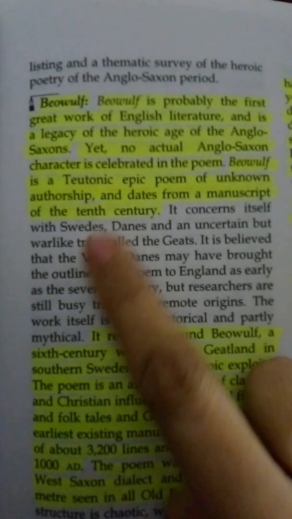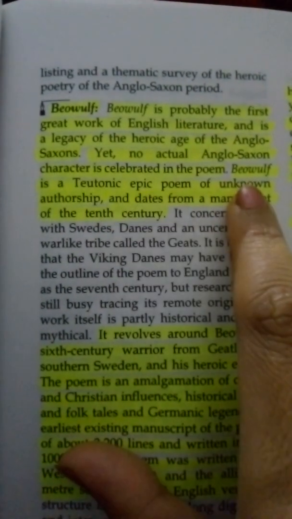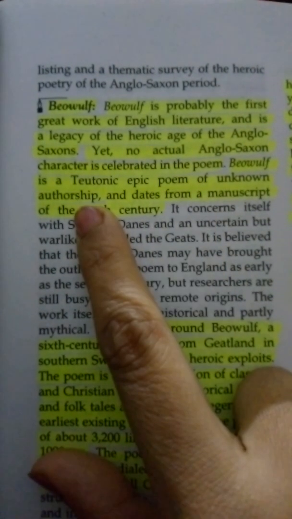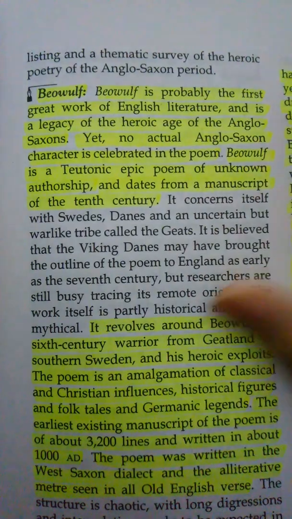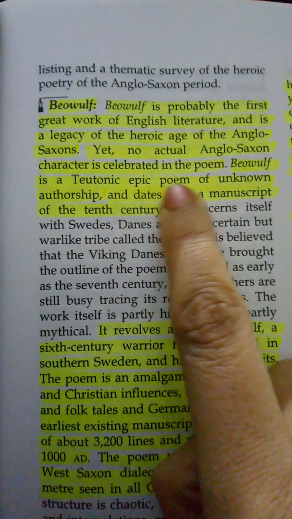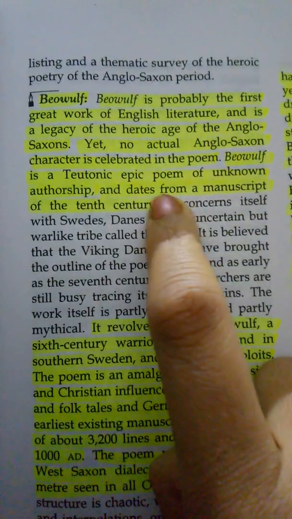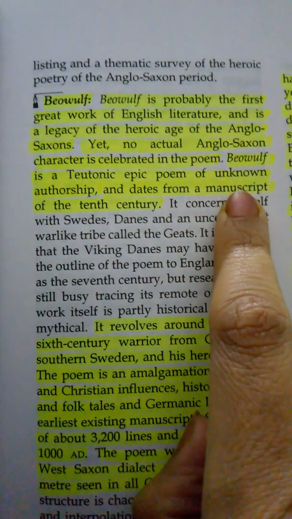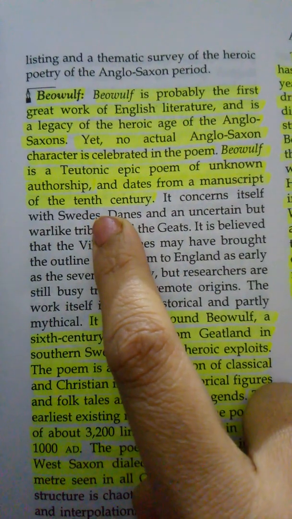Alright. First thing is that Beowulf is a Teutonic epic poem of unknown authorship. So, as such, who wrote this poem? No one knows. Alright. Then it is an epic poem and dates from a manuscript of the 10th century. यानी कि जो manuscript है, it dates to the 10th century.